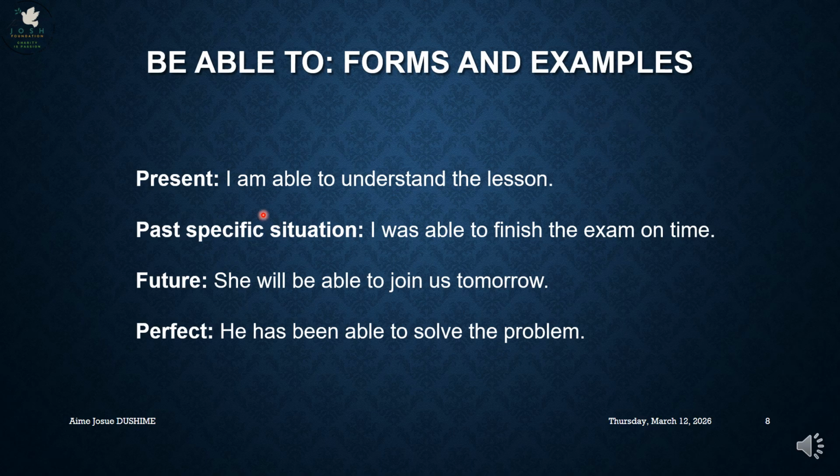For the future, it is subject plus will be able to plus V1. For the perfect, subject plus has or have been able to plus V1. I am able to understand the lesson. I was able to finish the exam on time. She will be able to join us tomorrow. He has been able to solve the problem.